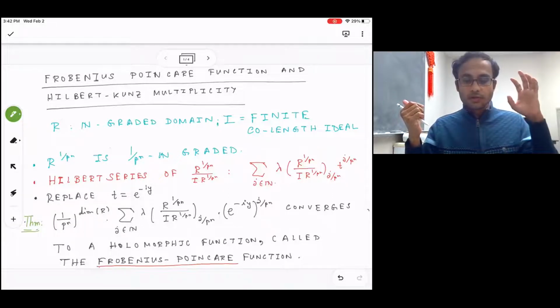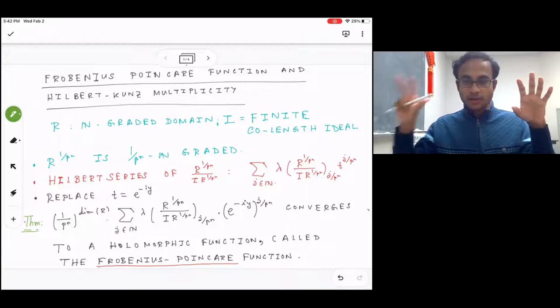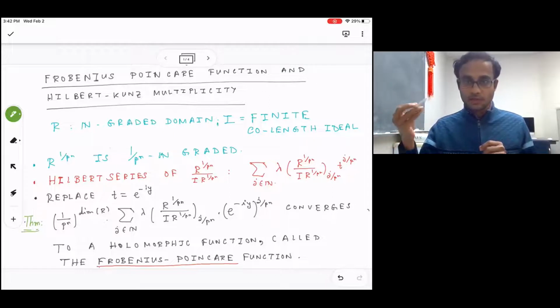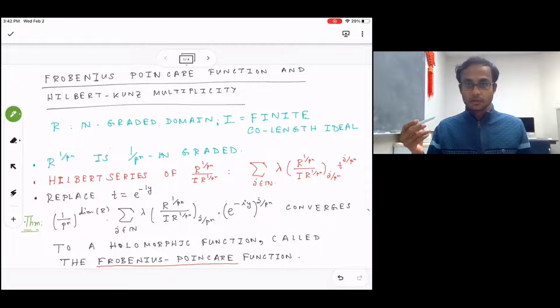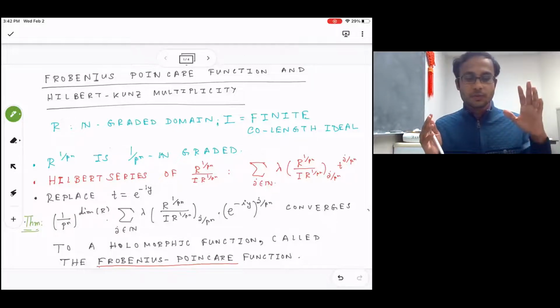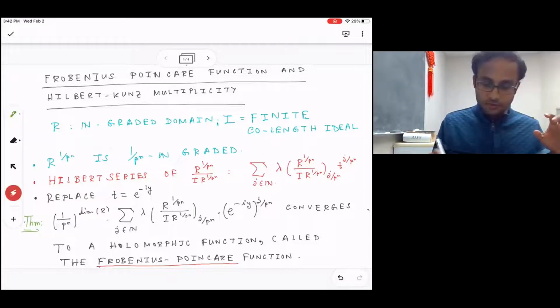So given a graded ring and a finite colength homogeneous ideal in the graded ring, I have associated a complex valued function which generalizes the Hilbert-Kunz multiplicity. So I call this function the Frobenius-Poincaré function. So what are Frobenius-Poincaré functions? Roughly speaking, a priori it's just a limit of Hilbert series of a sequence of modules.